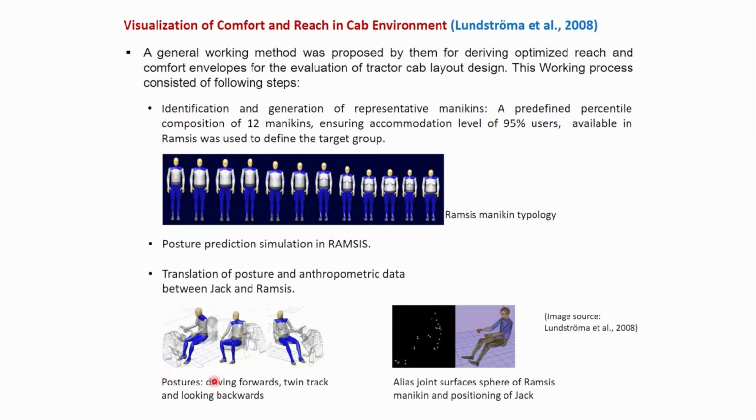So, from this image we can see driving forward, twin track and looking backward. So, this is simulated with Ramsys software. After that, alias joint surface spheres of Ramsys mannequin and positioning object. So, from this model, these body landmarks are extracted, and based on those body landmarks, JAX human models are given a particular posture.